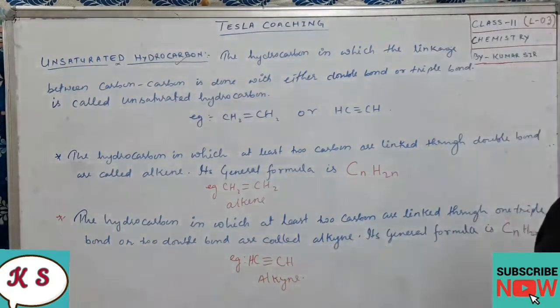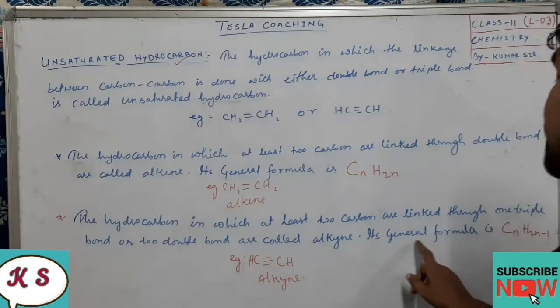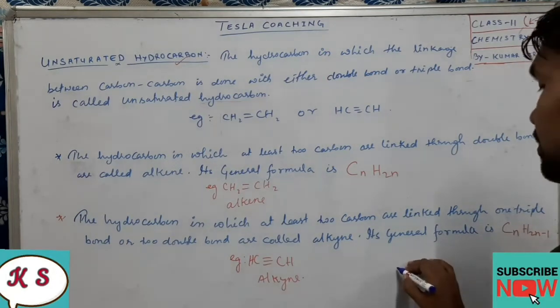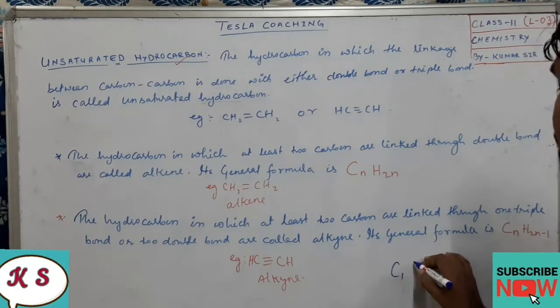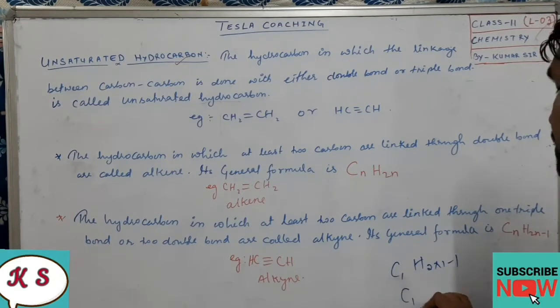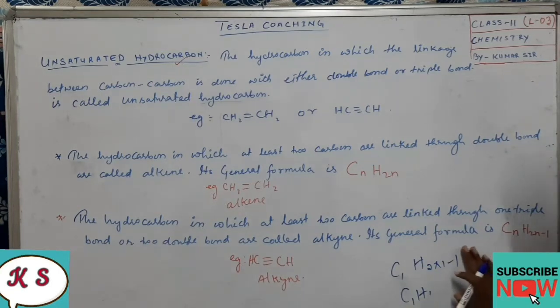So this is an alkyne family, and its general formula is CnH2n plus 1. Suppose the value of n is 1, so C1H2 into 1 minus 1, so it will be C1H1. Got it or not? So this is how we find out the formula. Okay dear students, I hope you are understanding it.